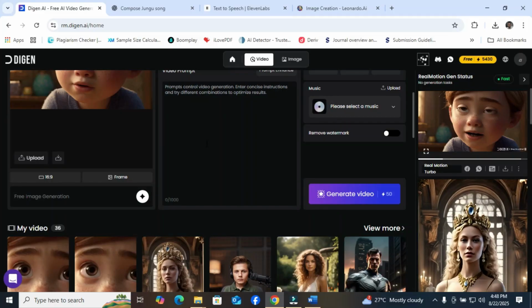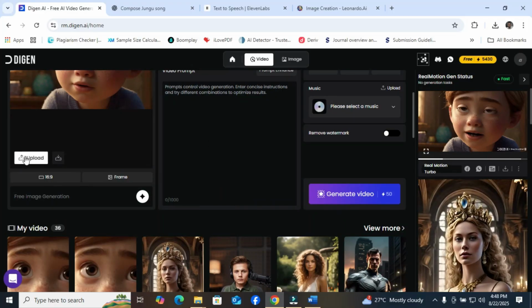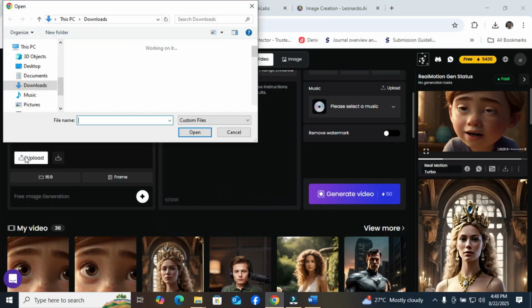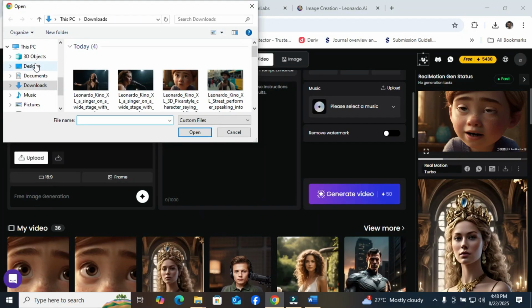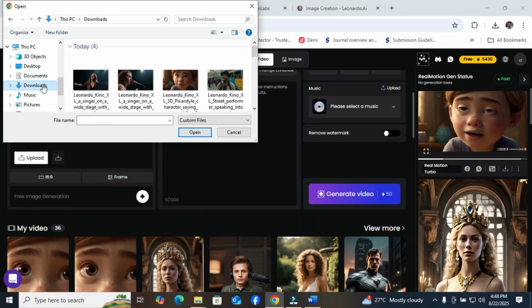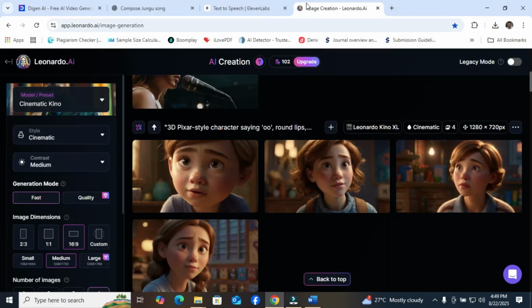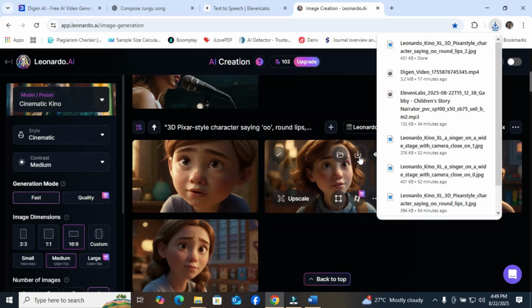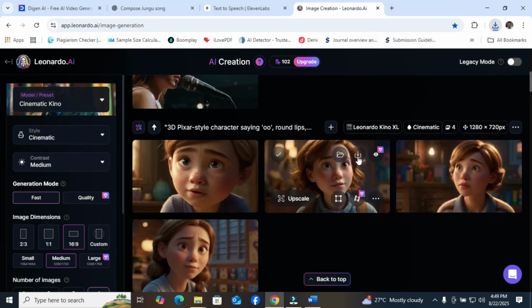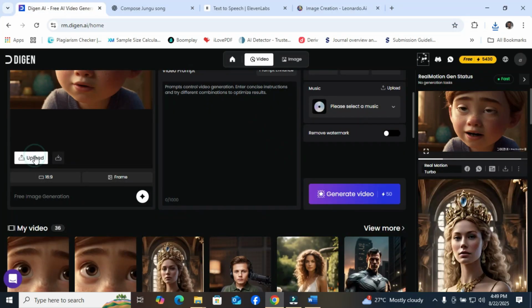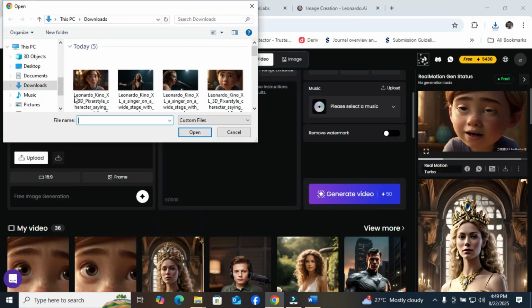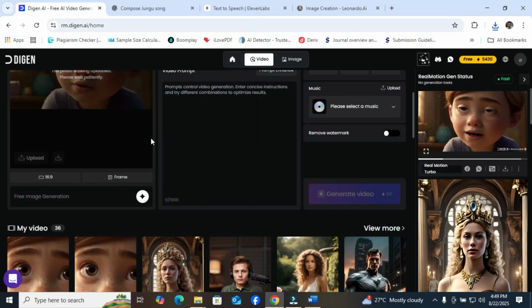Okay, let me use another image. Let me upload the other image. Let me download an image from Leonardo AI, which I created. Okay, then let me download the image, and then let's go to Digen AI and upload that particular image, and see what it gives to us again.